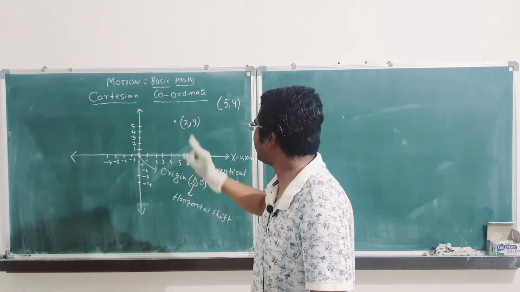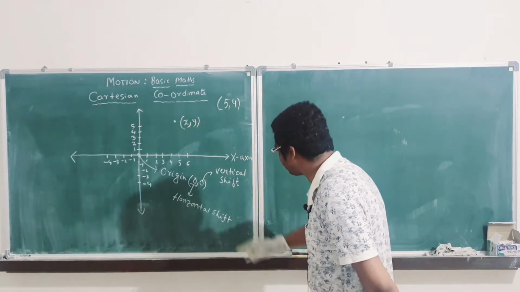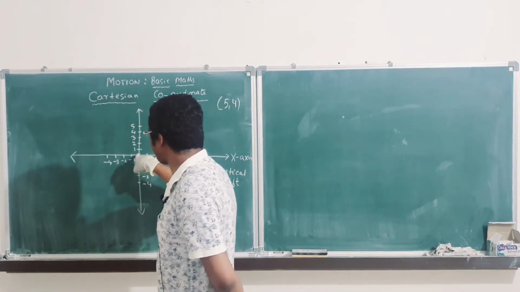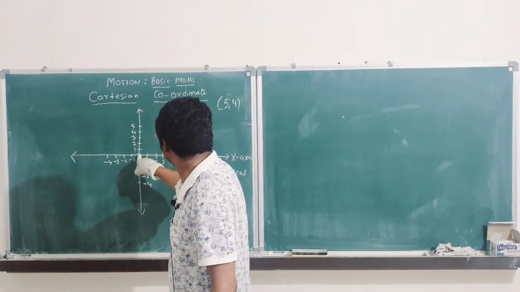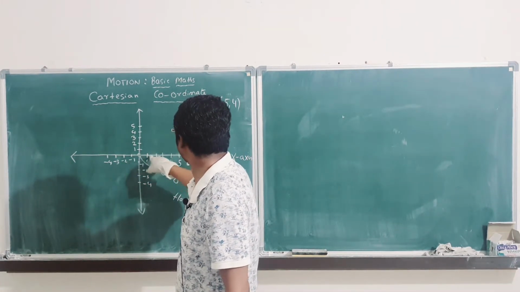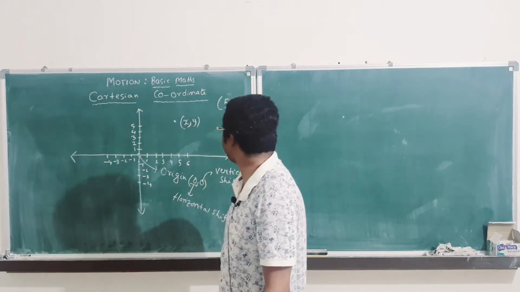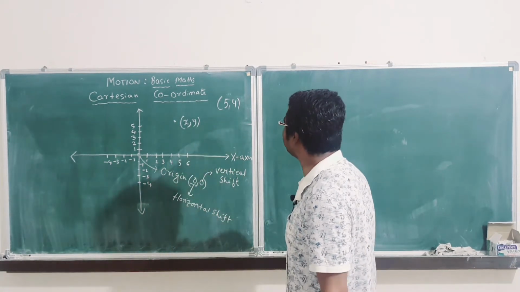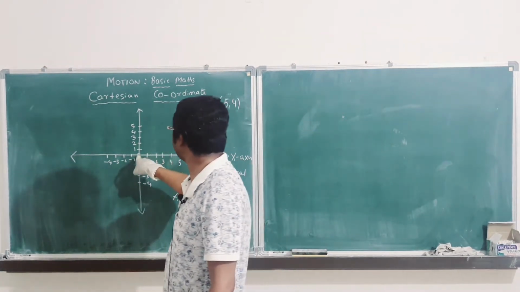on this Cartesian coordinate system. So what we will do, 5 is the horizontal shift. So first point of your look shall be in the origin. First you see this 5, shift 5 units in the horizontal, mark it over here, and then what you do is see the vertical shift, that is 4, come again to the origin.